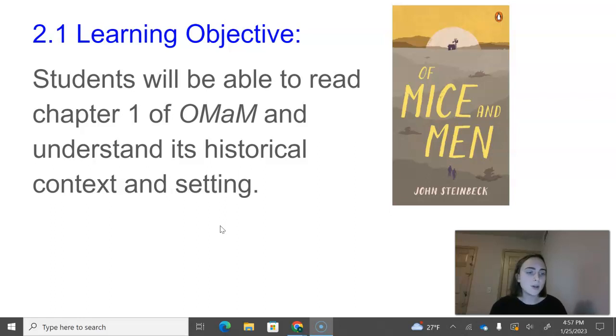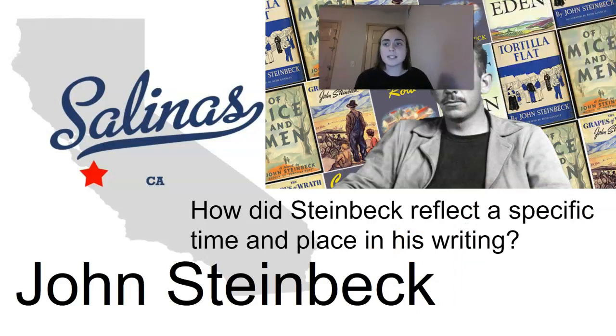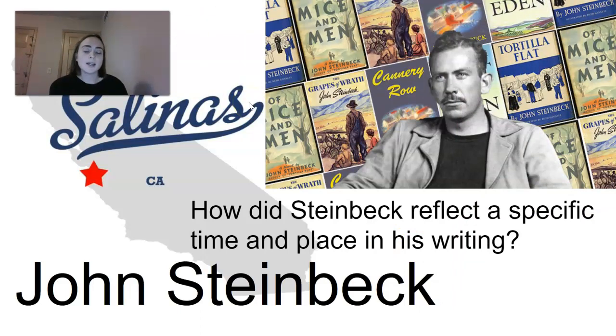So as you watch this video, you're taking some Cornell notes in your packet, and we are going to get started. So this is the author of the novel Of Mice and Men. His name is John Steinbeck. And the question you're thinking about is, how did Steinbeck reflect a specific time and place in his writing?